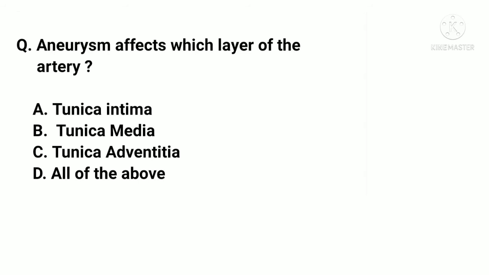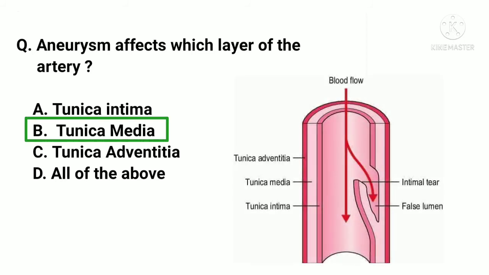Aneurysm affect which layer of the artery? A. Tunica intima. B. Tunica media. C. Tunica adventitia. D. All of the above. And the correct answer is B. Tunica media. Muscular layer of artery, that is tunica media, is most commonly affected by aneurysm.